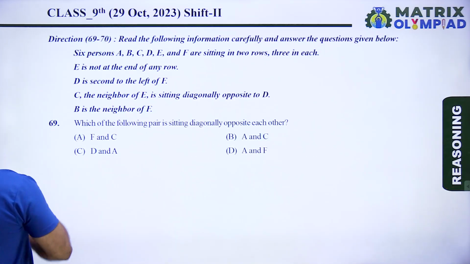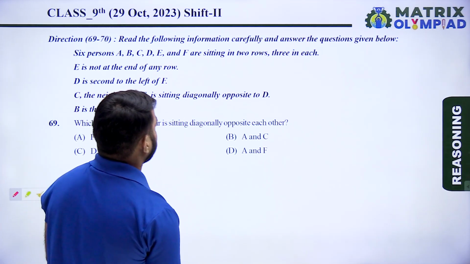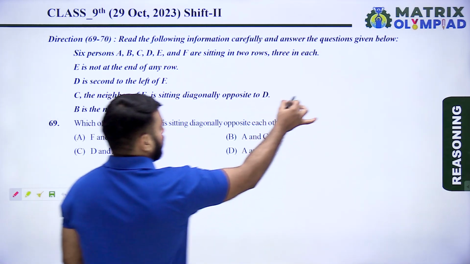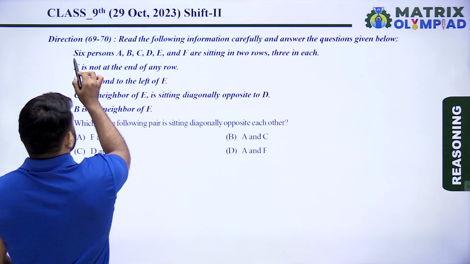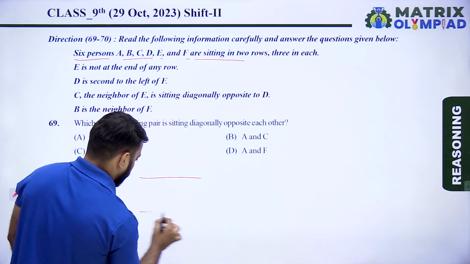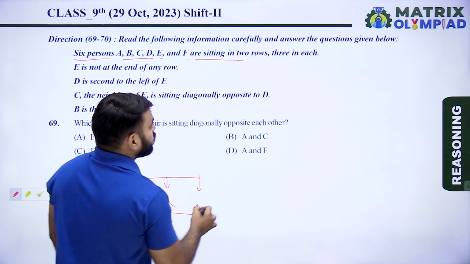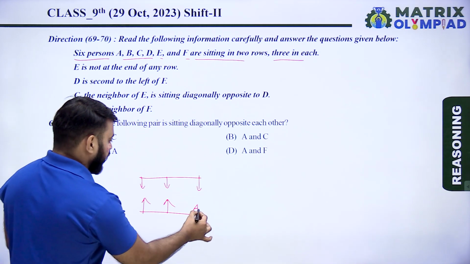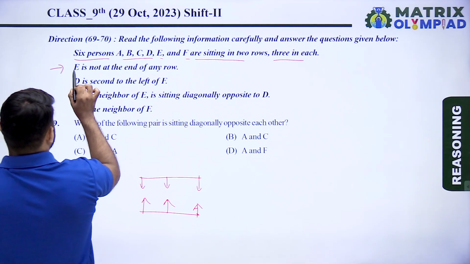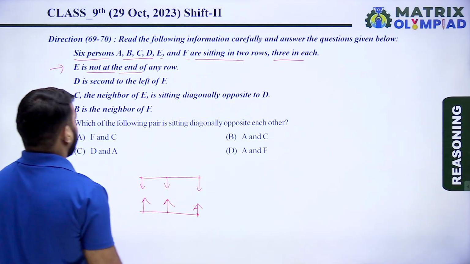So let's move on to the next question. So next question is question number 69 and 70. Read the following information carefully and answer the question given below. So according to information, 6 persons A, B, C, D, E and F are sitting in 2 rows. So there are 2 rows, 1 and 2, and 3 persons in each row. Next information, E is not at the end of any row.